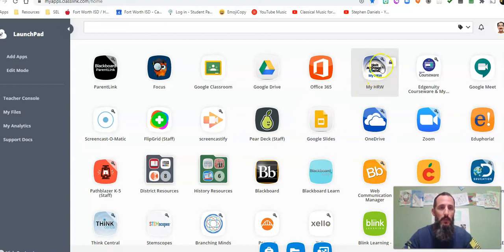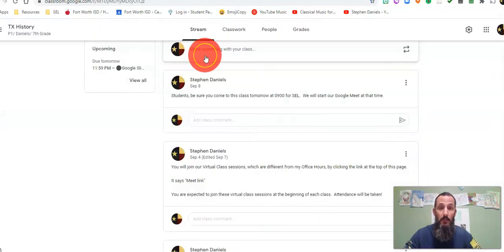Okay, this is right here. This is where you access your textbook, right? I think that's all we have inside of ClassLink, but anything that you need, you're going to need to access from your ClassLink, okay?